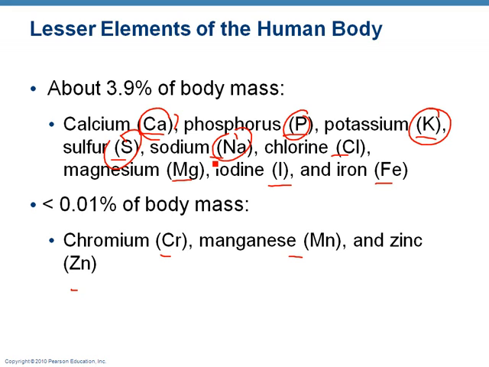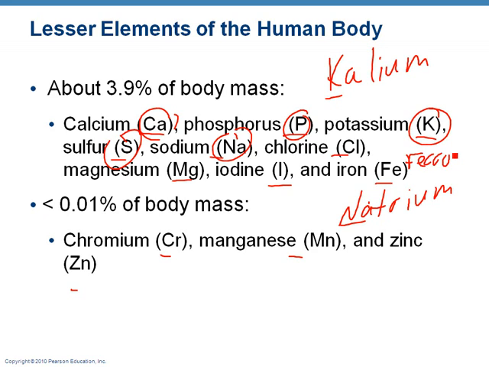Why is that? Well, in this case, they went back to the original Greek or Latin, I think Latin terms for these. Potassium is actually kalium. Sodium is actually natrium. So you get the K and the Na. What about iron? Actually, ferrous. That's where you get the Fe. So you've got to kind of know a little bit about the root word to know where they got the atomic symbol. But those are the ones you're responsible for knowing.